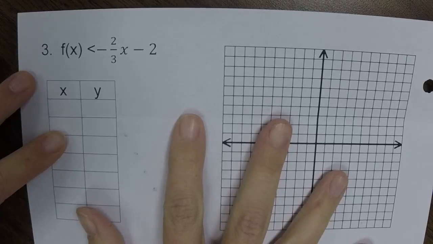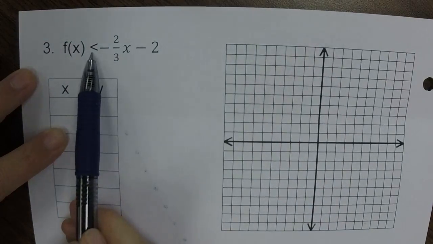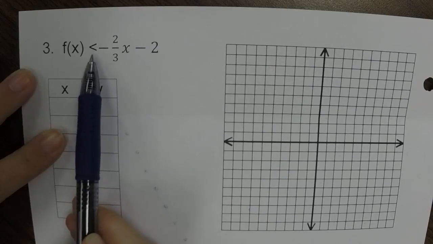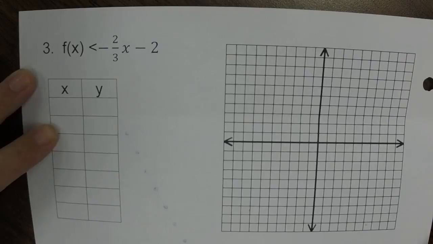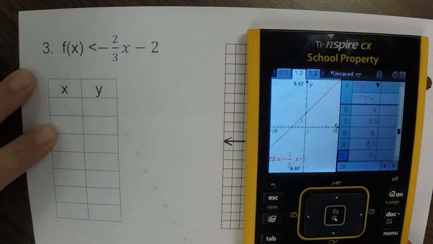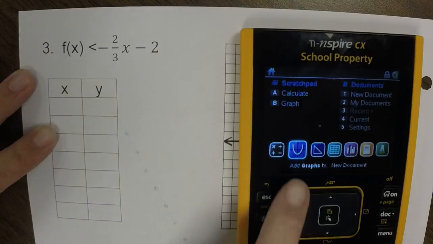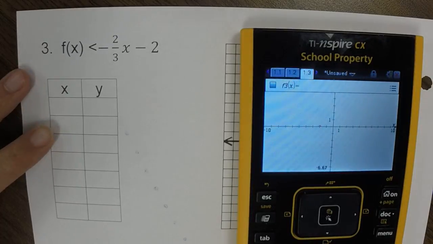Now let's flip over onto the back. The only thing that changes when we move to the back is that now all of a sudden you notice I don't have an equal sign anymore. It switched to my inequalities. So what does that look like whenever we go to put it in the graph? So let's go back to our calculator. We're going to go back to the home screen, pick a new graph down here at the bottom so that I get a clean page.